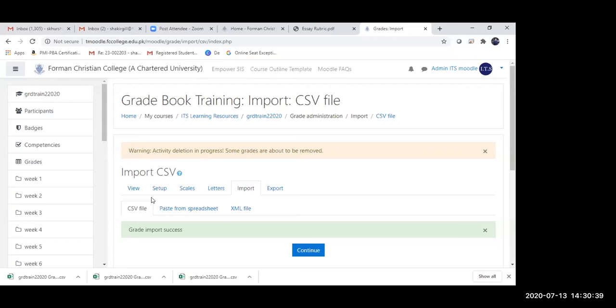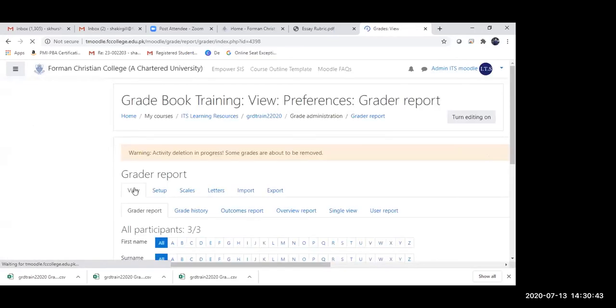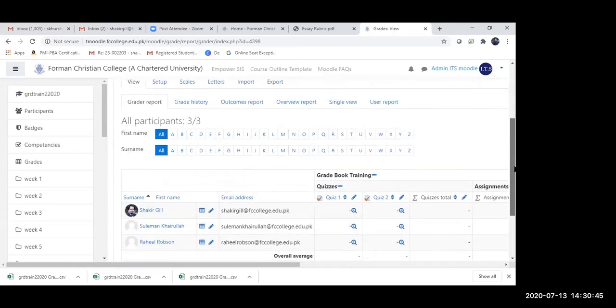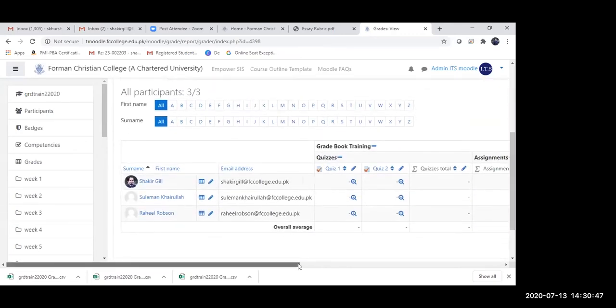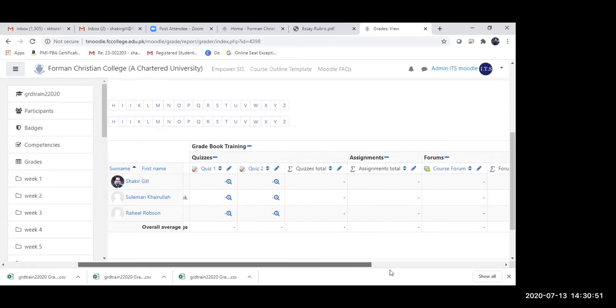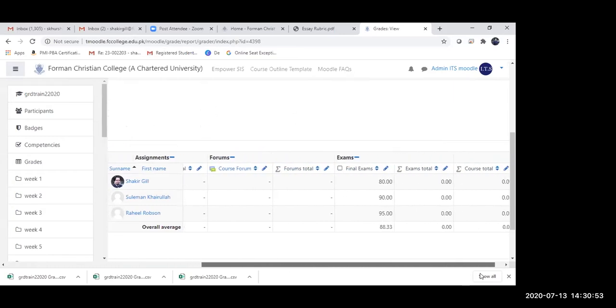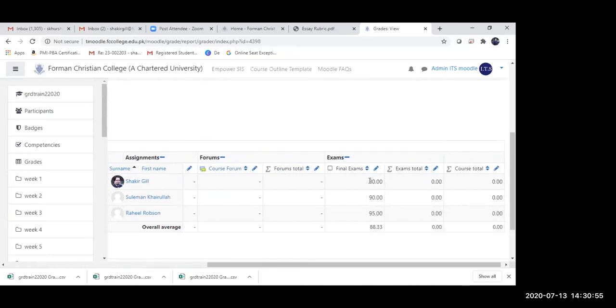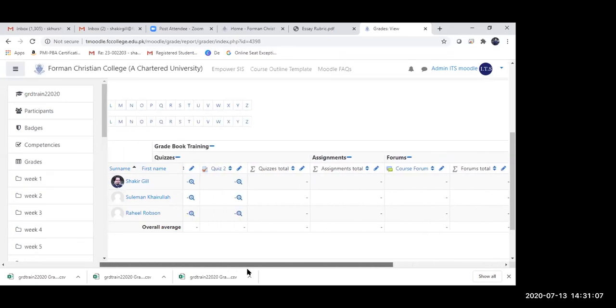Now let us go into the gradebook and view what is the implication of this. So here are the quizzes. These are blank right now because the assessment hasn't been done. But now I have successfully been able to add my grades for the final exams into the gradebook. So now these are existing over here.